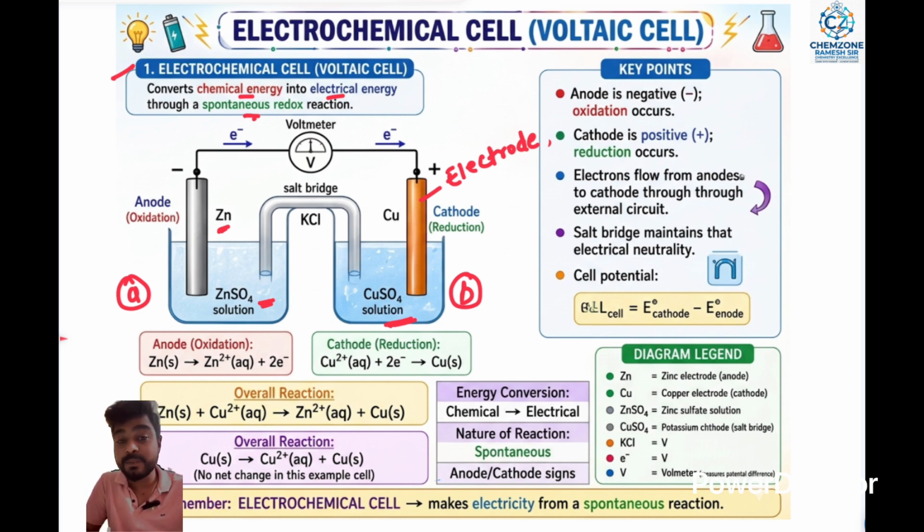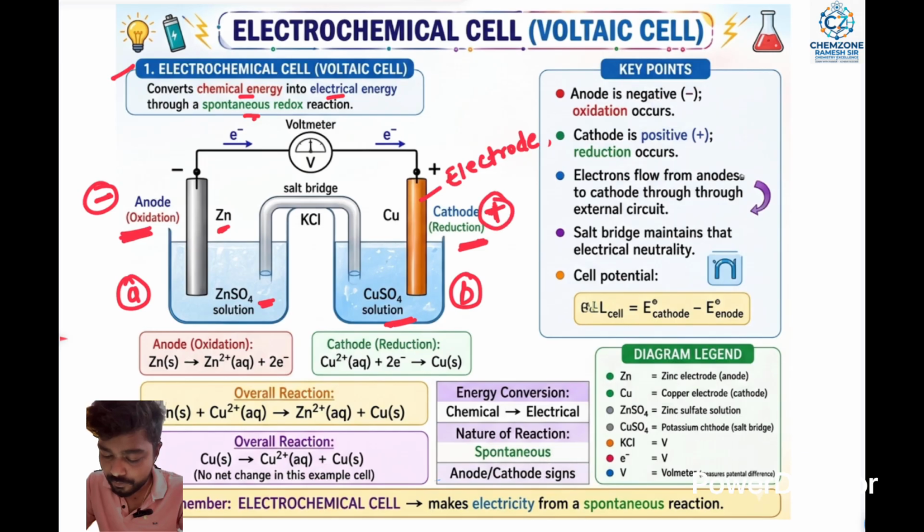Two electrodes are present. The left hand side is the zinc electrode, and the solution used is zinc sulfate. The right side represents the copper electrode, and the solution used is copper sulfate, with the charges positive and negative marked. The left hand zinc side is the anode, where the oxidation reaction occurs, and the right side, copper, is the cathode.